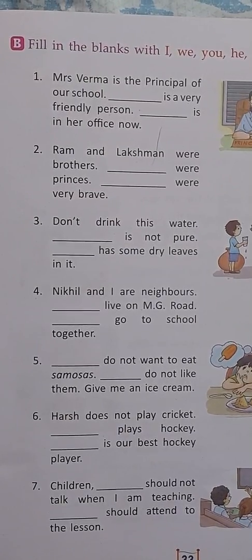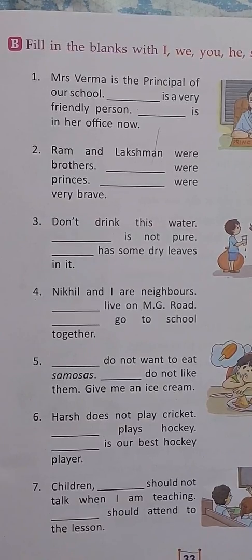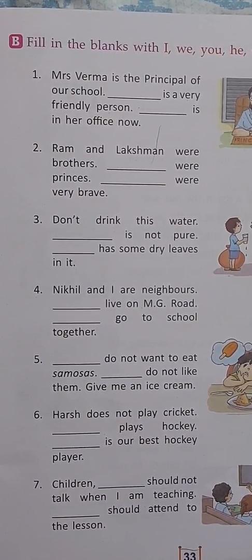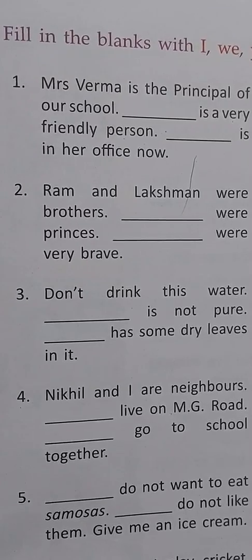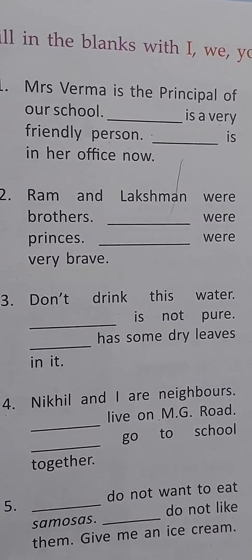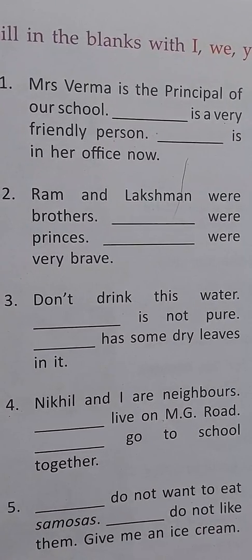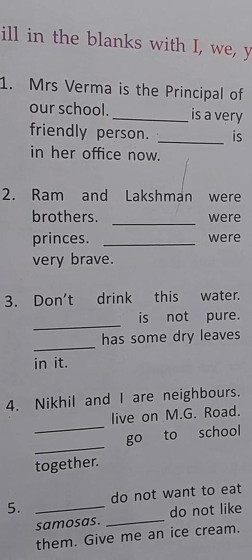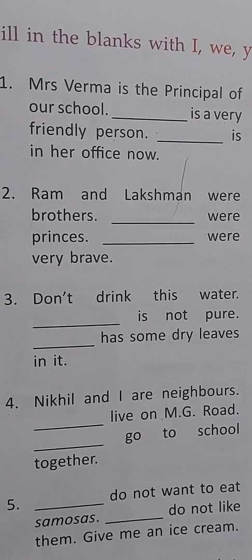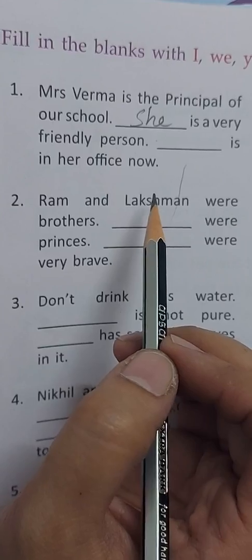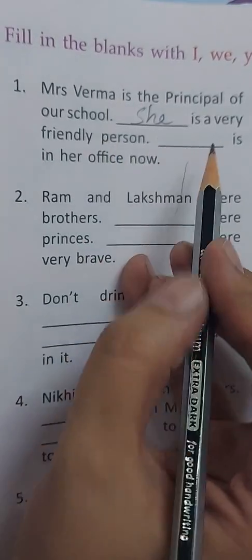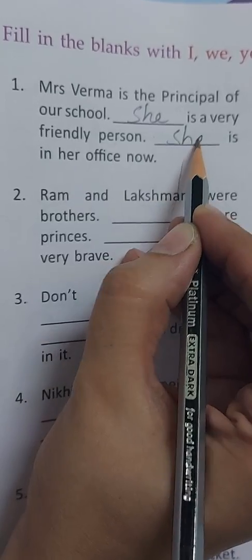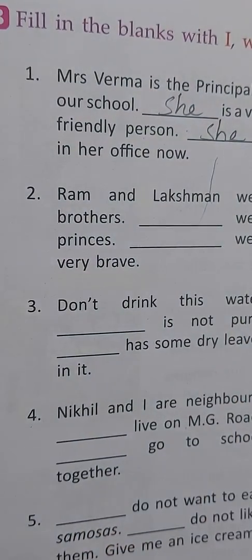Exercise B. Fill in the blanks with I, we, you, he, she, it or they. First is Mrs. Verma is the principal of our school. Dash is a very friendly person. Now Mrs. Verma, we are talking about a woman here. So we'll use she. She's a very friendly person. She is in her office now.